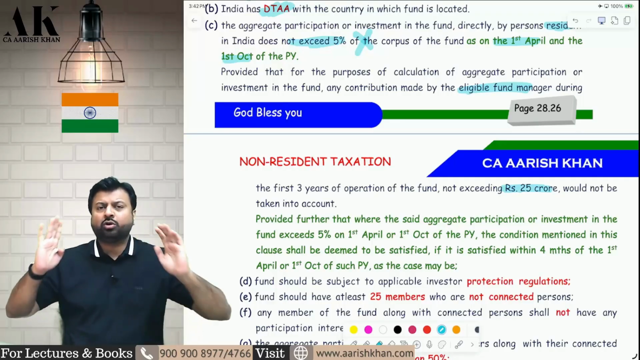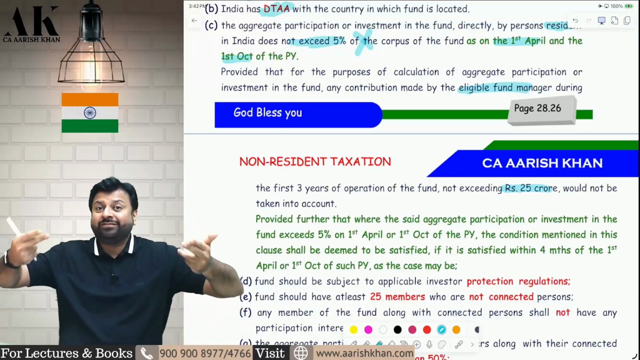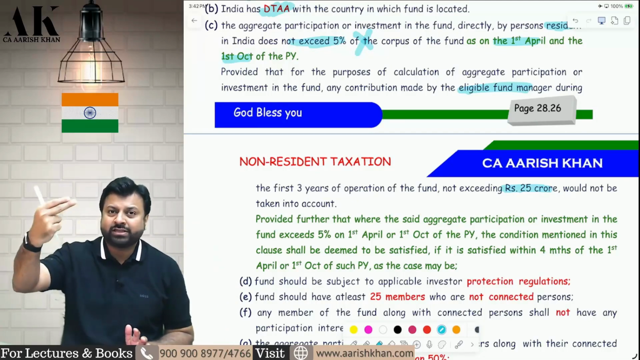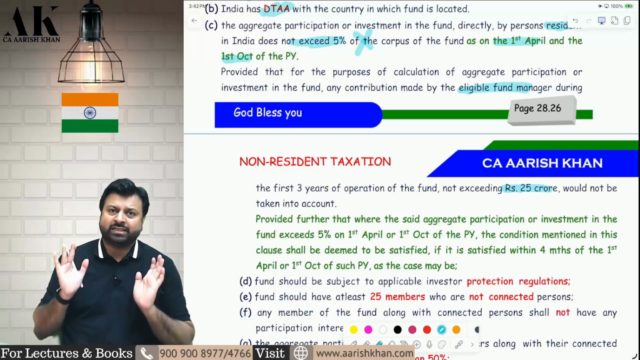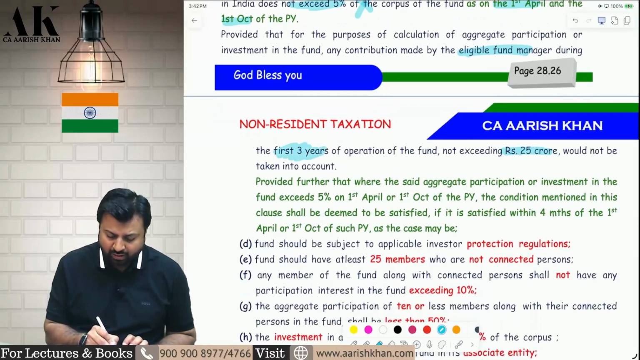For example, the total corpus of the fund is 100 crore and the fund manager has invested 20 crores. So how much has the fund manager invested? 20 crore. What percentage is it? 20%. Is it crossing the limit of 5%? The answer is yes. It is allowed for the fund manager. Okay. I hope it is clear to all of you, but this is only allowed for the first 3 years